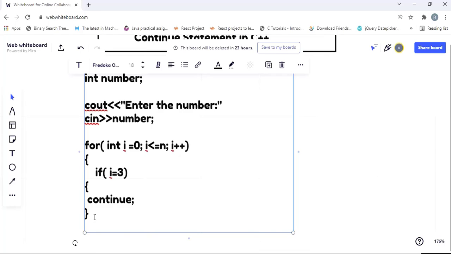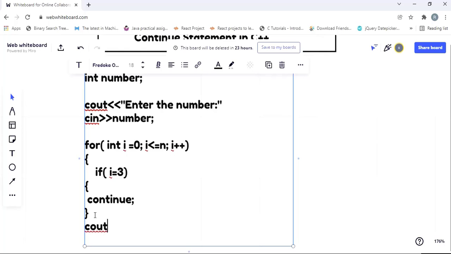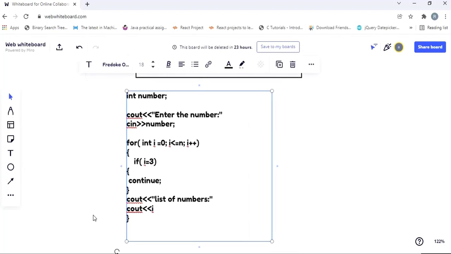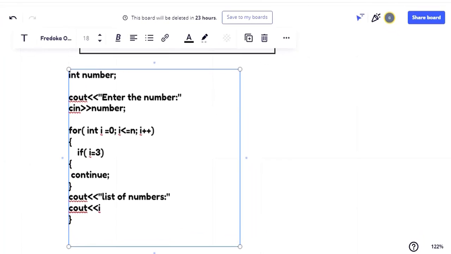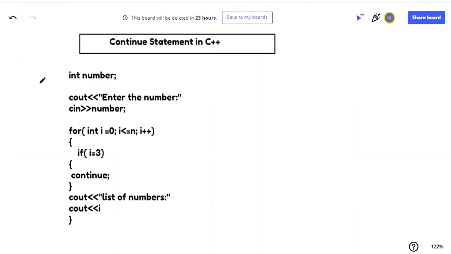If not, I'm just going to print some value. So I'm going to say cout, and let's say I'm going to write just list of numbers as a message. Then in the next line, I just want to print the i value. Here I'm going to close. So basically what I have done here is I have typed the code so that it is easy for me to explain.